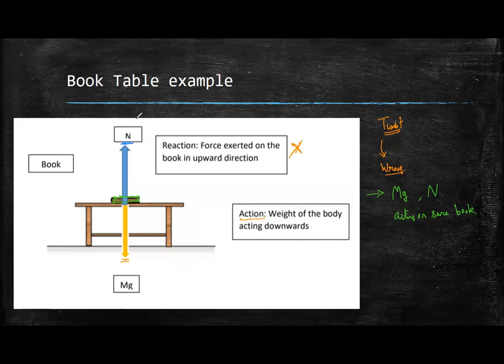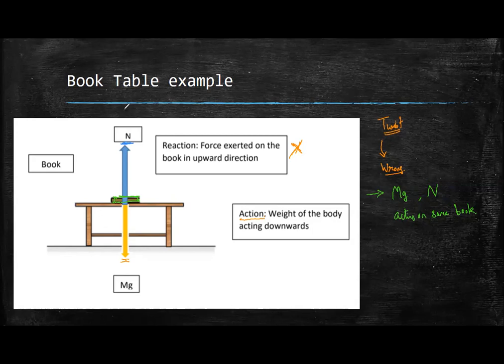So mg is the force which is exerted by the book, not on the book. The weight of the book is applied by the earth on the book, because weight is equal to m into g, where g is 9.8 meters per second square, exerted by the earth's surface.